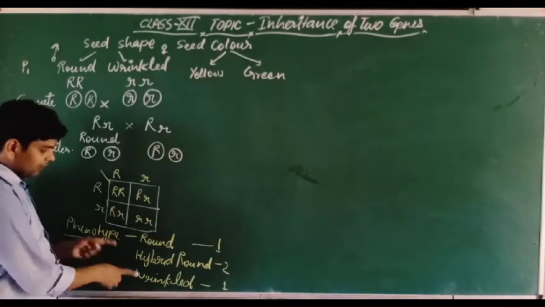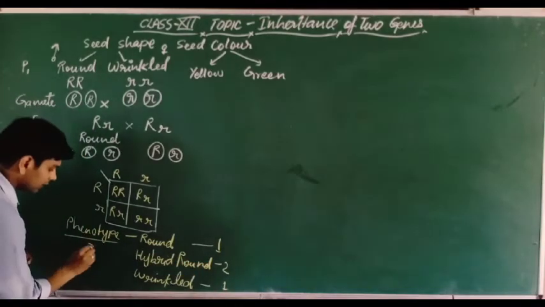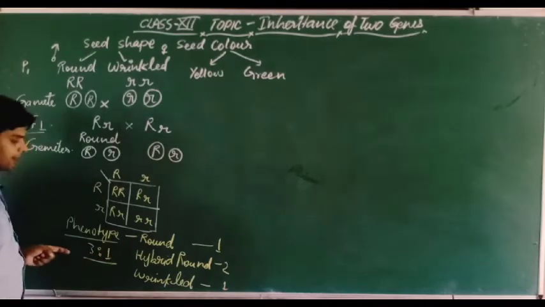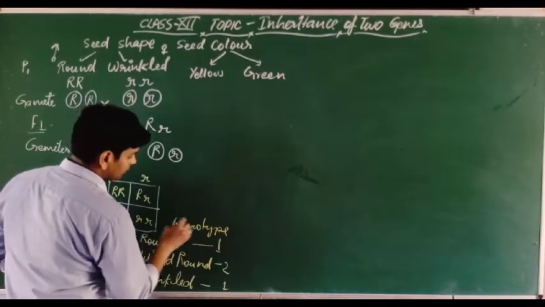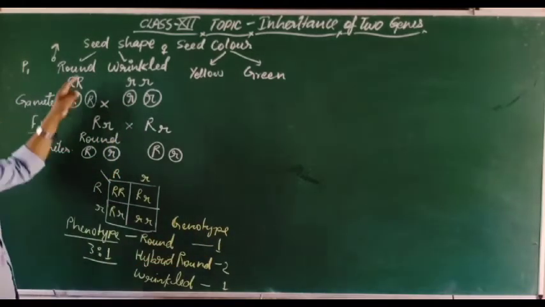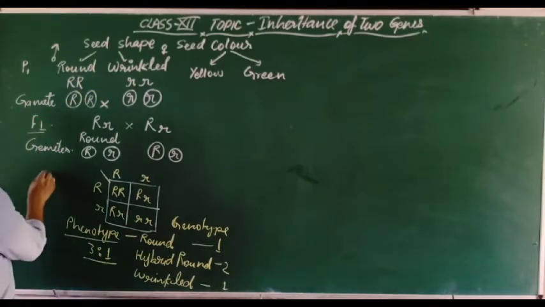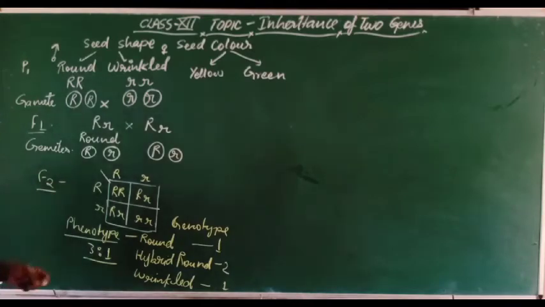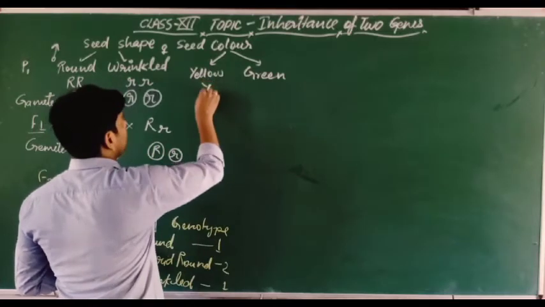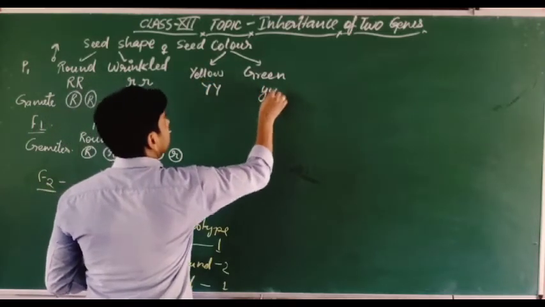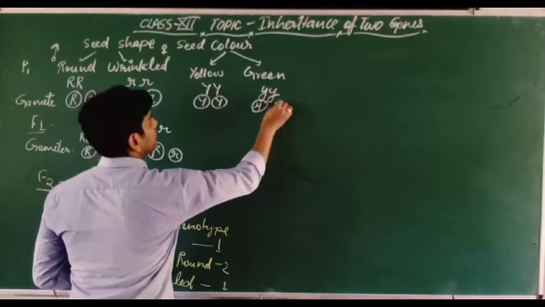This is the genotype, but the phenotype is 3 are round and 1 is wrinkled. So 3:1. This is the phenotype, and this is the genotype. Got it? So this is the genotype of this seed shape character, and this is the phenotype in the F2 generation. Got it? And here also we will make the cross between these two. So this is yellow and this is green. Okay, so we will make the gametes yellow and green.